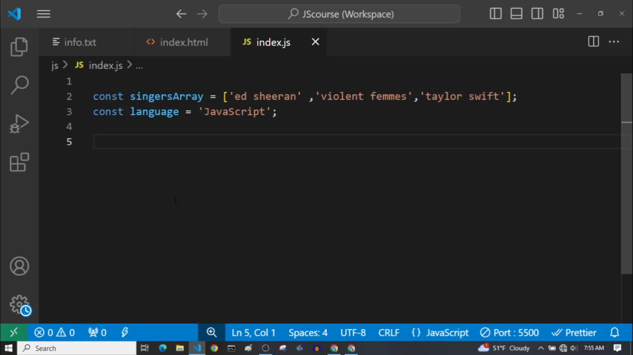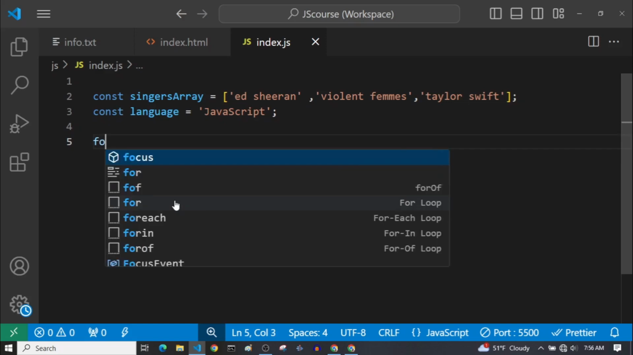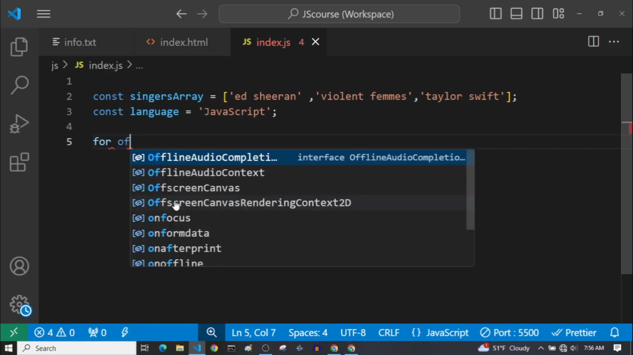For looping through arrays, strings, objects, or any iterable in JavaScript, we can use any type of loops. But actually, there are two types of loops in JavaScript which are tailor-made for working with arrays, strings, and iterables. So in this video, I'm going to talk about for in and for of loops in JavaScript.